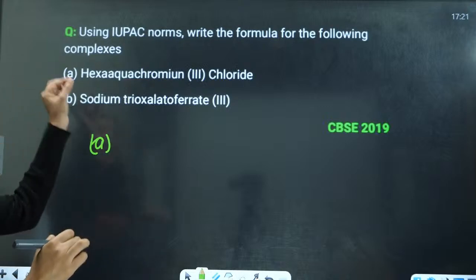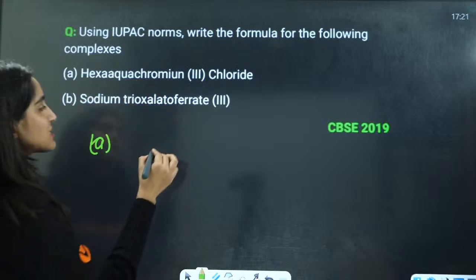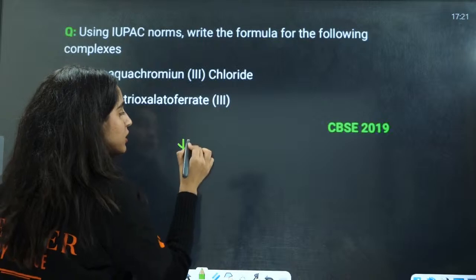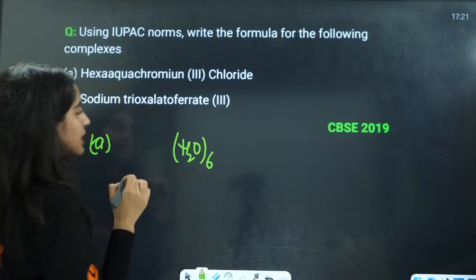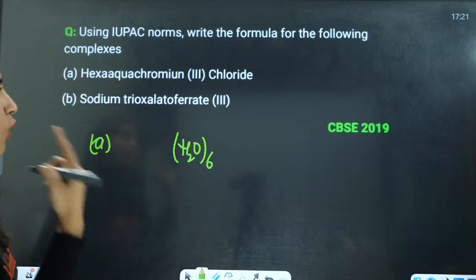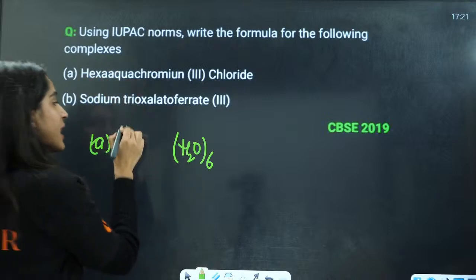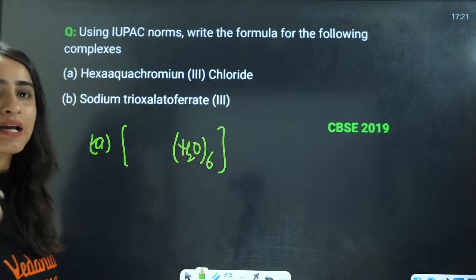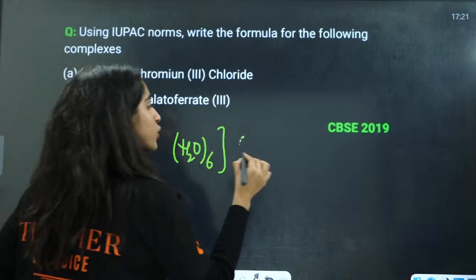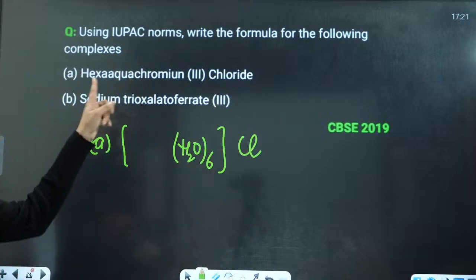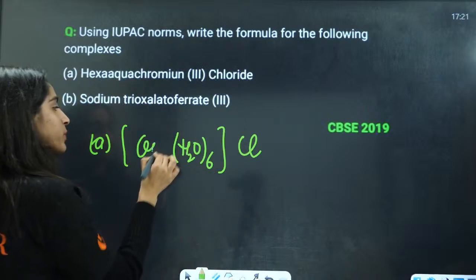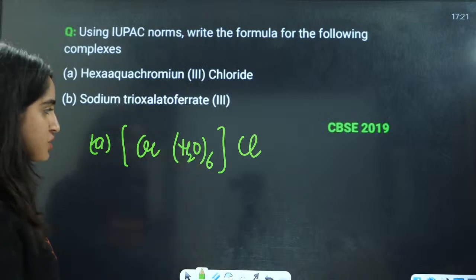So this is a hexaaquachromium. Hexaaqua means you have water, that is having 6 ligands, and because we have written it in front, that means this coordination sphere is the cation here, right? This is the chloride here, and this is the chromium. Now let us find the oxidation state here.